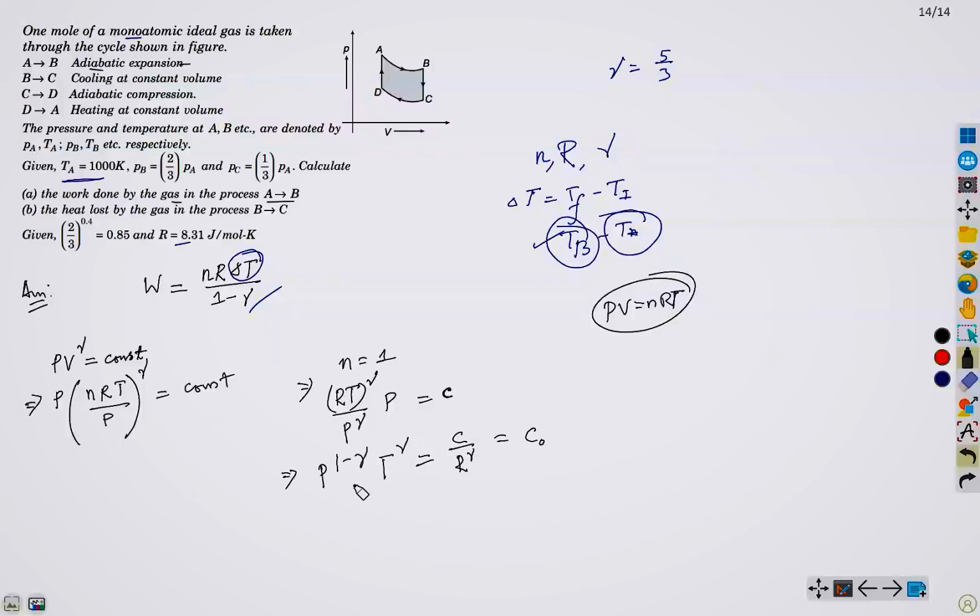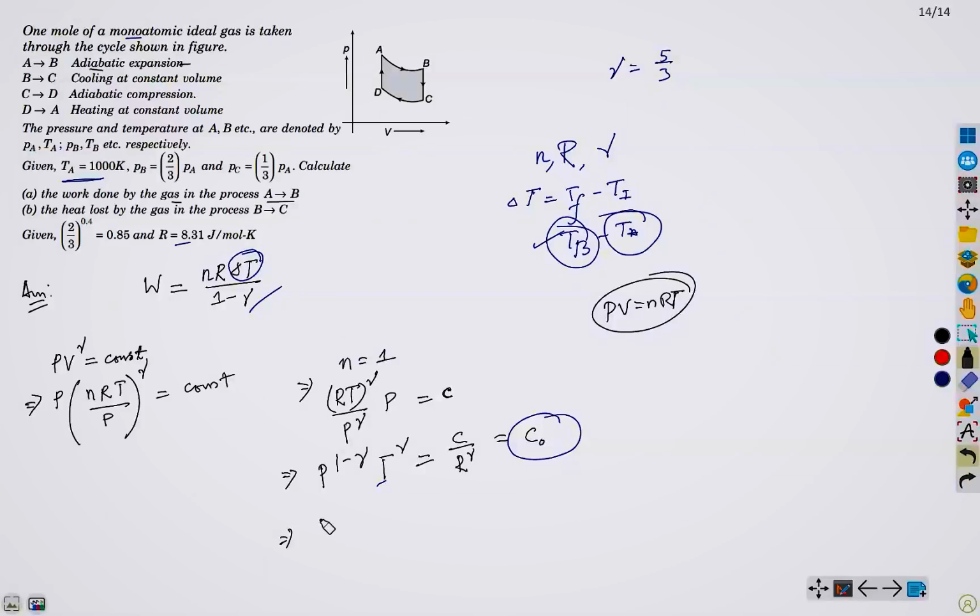The left hand side has known terms, but we do not know anything about the value of C naught. C naught is constant, there is no question about that, but with this equation it is not possible for us to evaluate T. So we will use this technique.